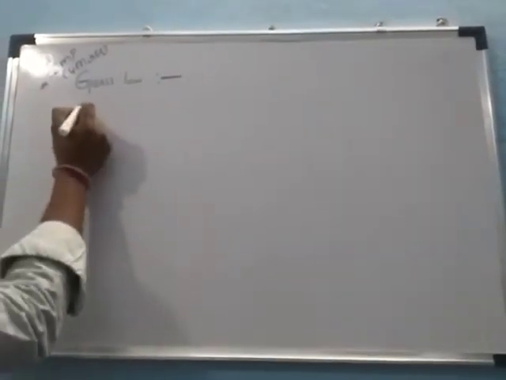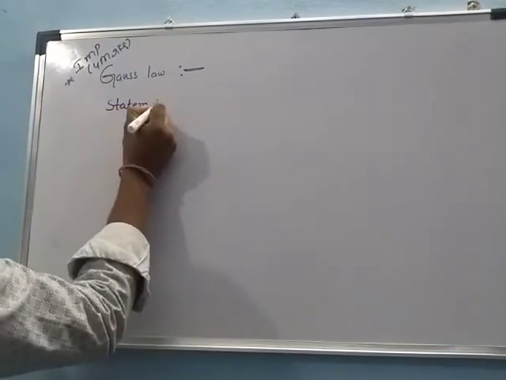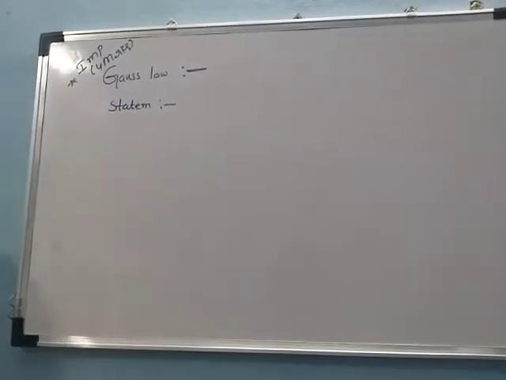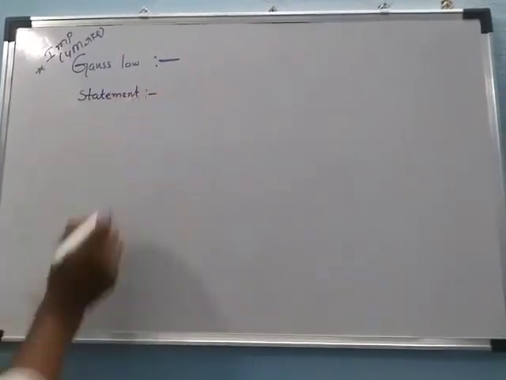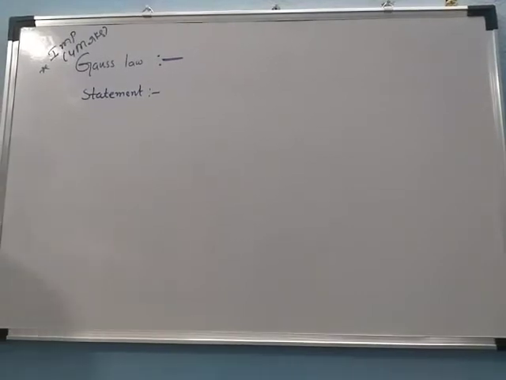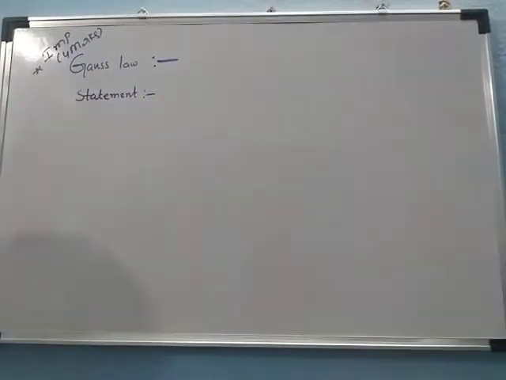Now see, this is a statement. We can ask the question: define Gauss law and write its importance. First we discuss this statement.